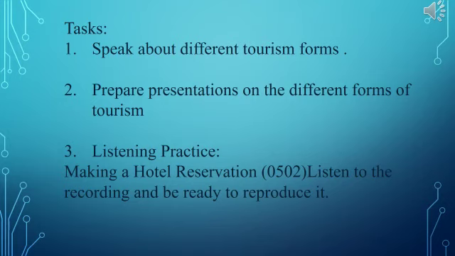You may do several presentations on several kinds of forms, or you may just do one. But at least one presentation you must do. And continue your listening practice. Listen to the dialogue 0502, making a hotel reservation, and be ready to reproduce it.